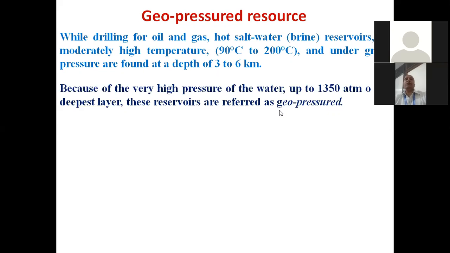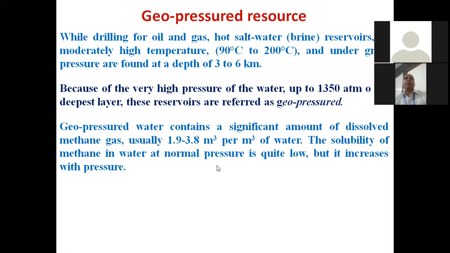So you can see the difference between hydrothermal and geopressure. In case of the hydrothermal, it is the water, a mixture of water and steam, which generates when it comes in contact with the hot porous rock. But in case of geopressure, it is the brine, that mixture of salt and water, which is at this much temperature and of very high pressure. That's why it is referred to as geopressure.